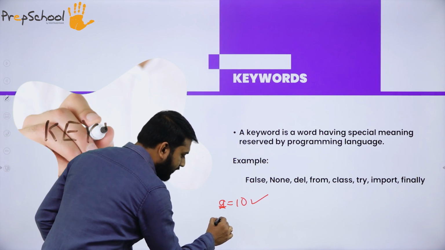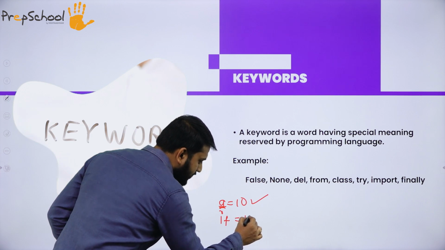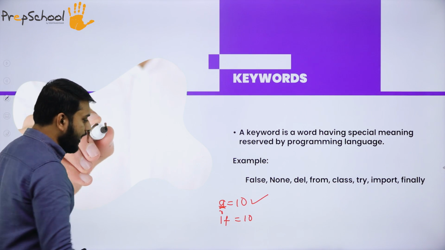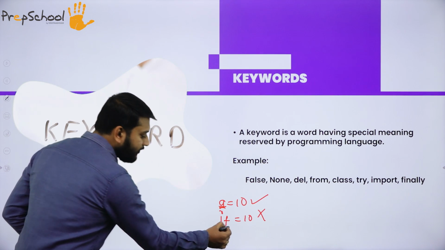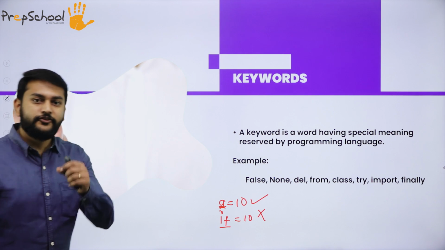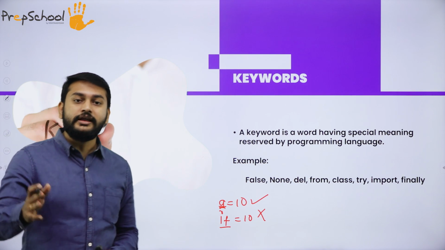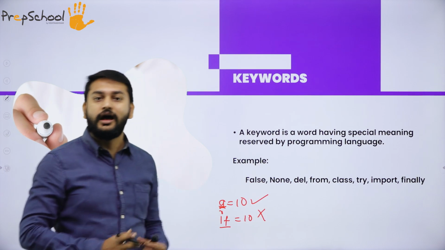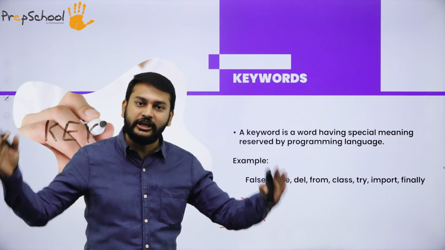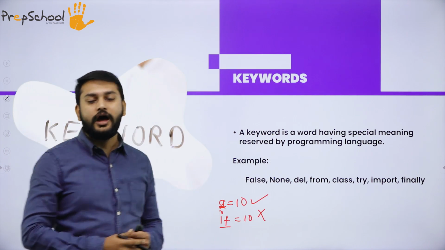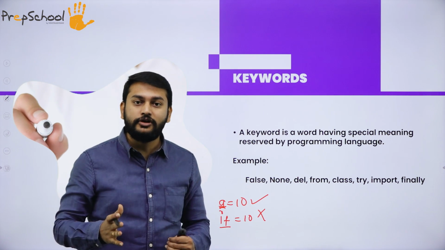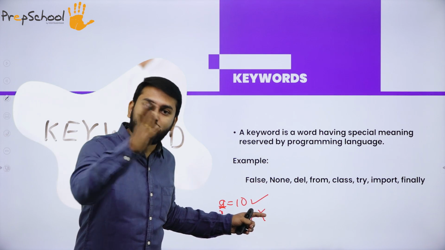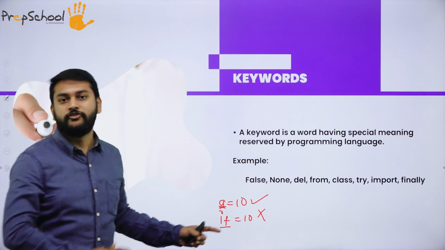This holds good for my thing, right? I will just write if is equal to 10. Can I write something like this? No, I am not supposed to write something like this, because if is a keyword. If has its own predefined meaning in the programming language. It will perform its own task. So I have a set of keywords which perform their own tasks, and such keywords I should not use for other purposes. They have their own duty, their own task to perform.